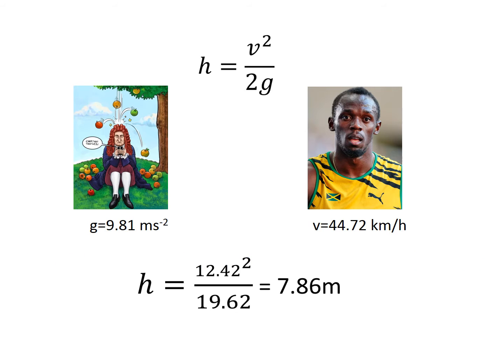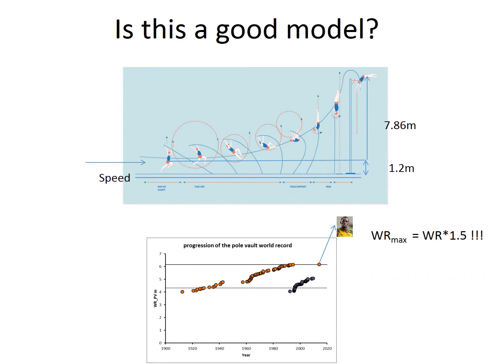We can then plug those numbers into the height equation, and you can do that in your own time. Notice that I'm now quoting the answer to the lowest number of significant figures that I was given, which in this case was gravity. So 7.86 meters is the highest increase in potential energy that you get while pole vaulting. But you don't start off at the ground, because your centre of mass is not on the ground while you're running, so there's a bit of height there.